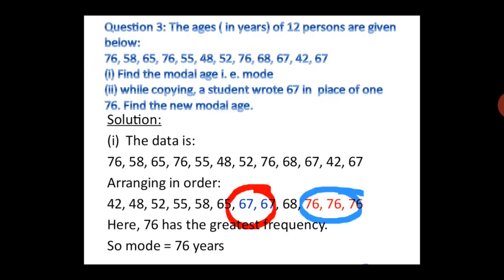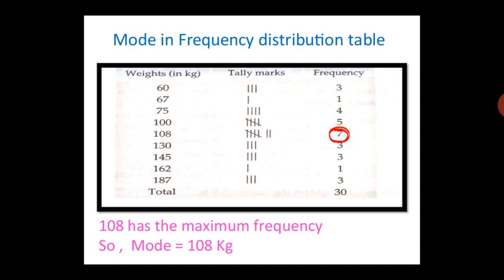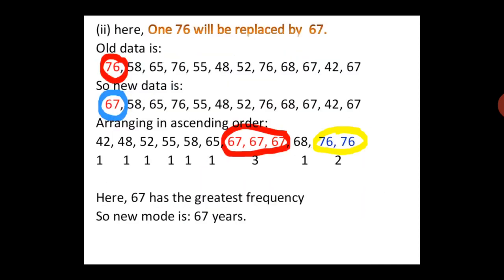Again, we will arrange this data in order, and we will get 42, 48, 52, 55, 58, 65, 67, 67, 67, 68, 76, 76. So, which number has the greatest frequency? 67 has the greatest frequency. From here, we get that the new mode is 67 years.